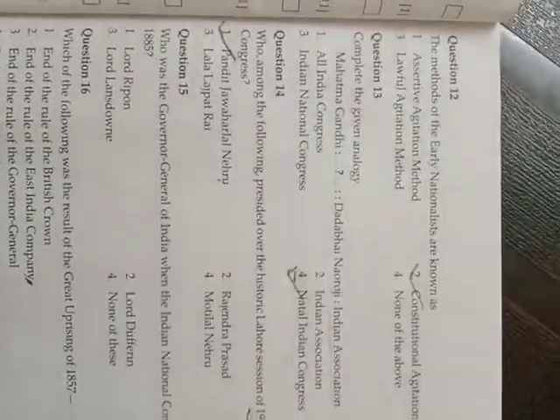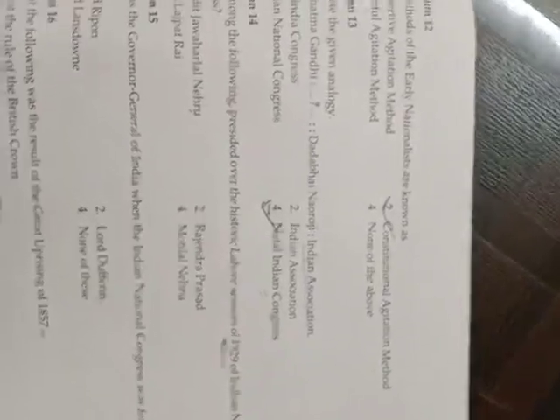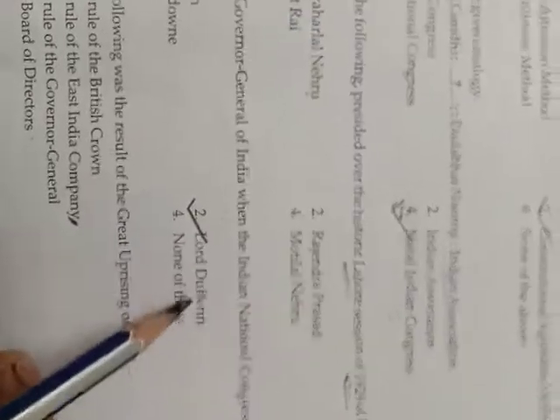Who among the following presided over the historic Lahore session of 1929 of the Indian National Congress? Obviously, it's Pandit Jawaharlal Nehru, option number 1. They demanded Purna Swaraj, complete independence, in 1929. That's why this session is very important. Who was Governor General of India when the Indian National Congress was formed in 1885? It was Lord Dufferin, and he was a friend of A.O. Hume.